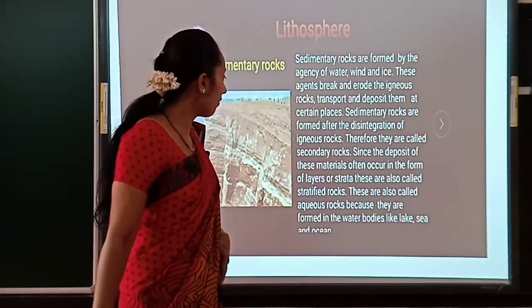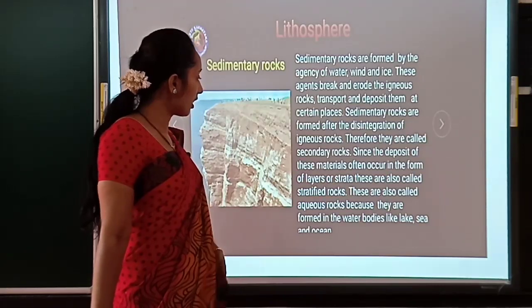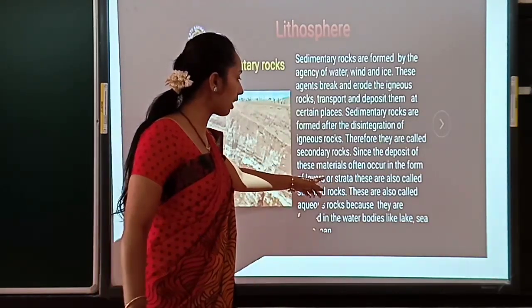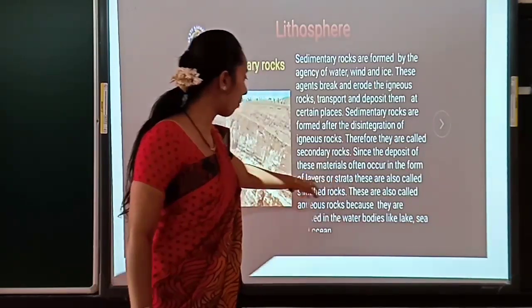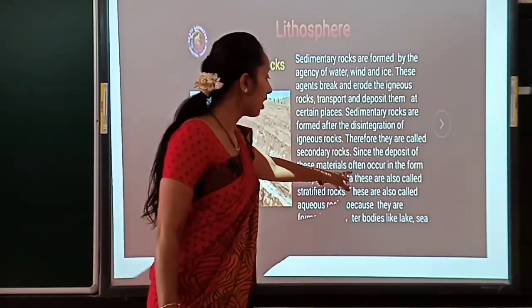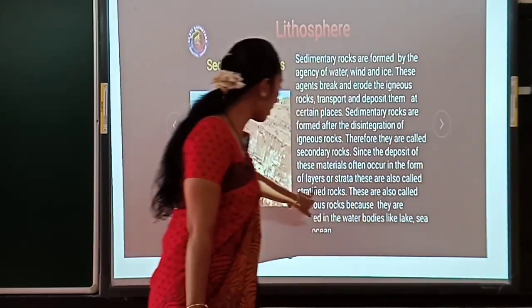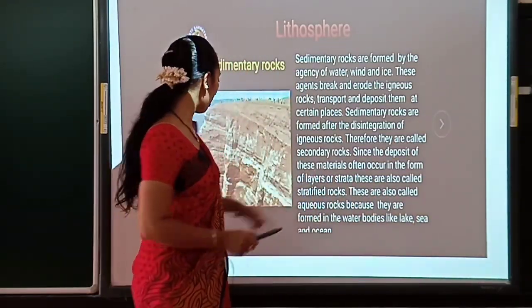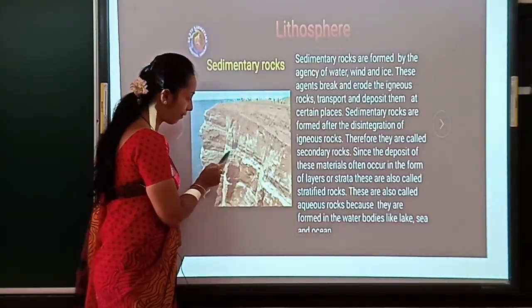Therefore they are called secondary rocks, since the deposit of these materials often occurs in the form of layers or strata. These are also called stratified rocks. So see, these rocks, can you observe children, the white form.